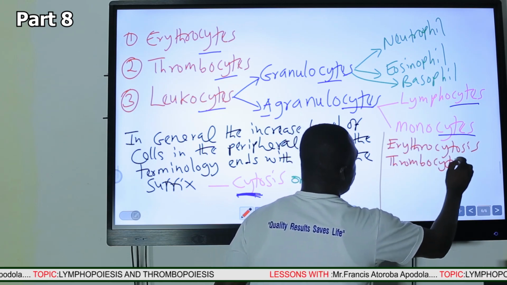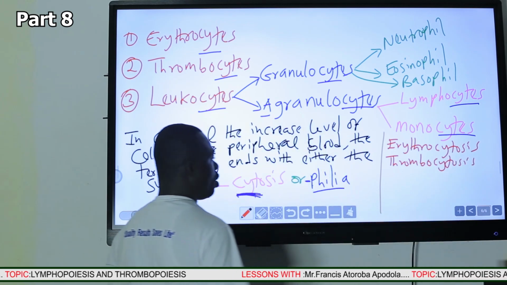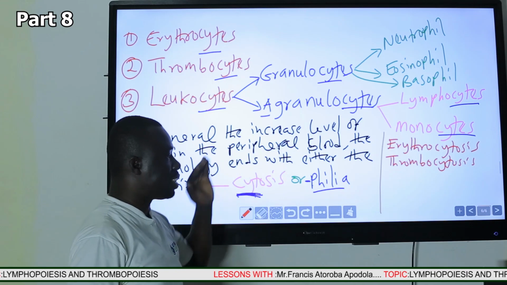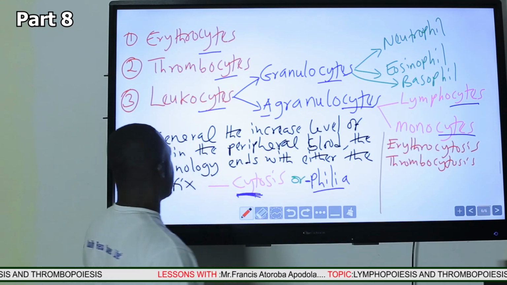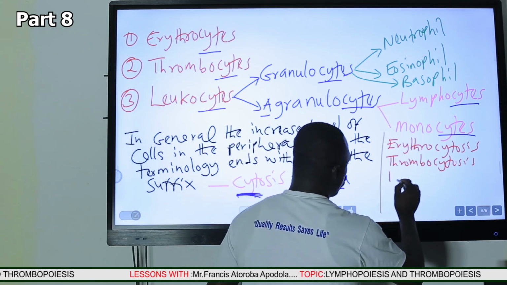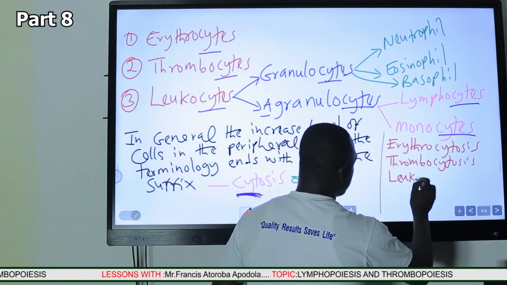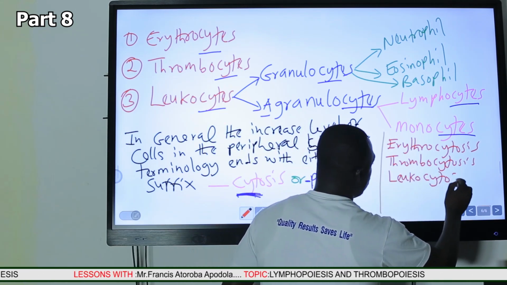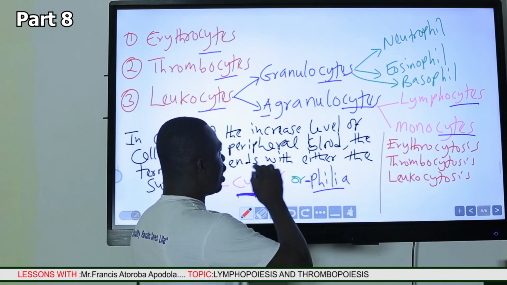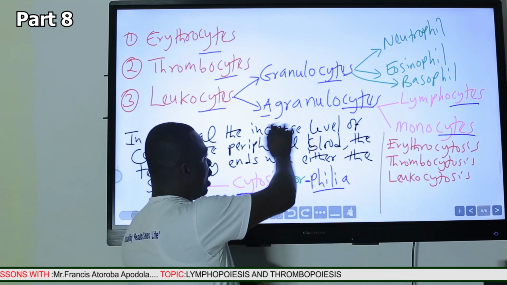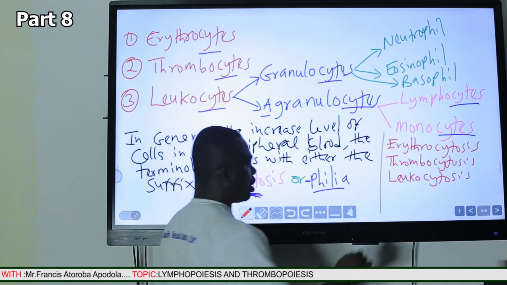All cells ending with the suffix cyte will end with cytosis as the increased level. Then leukocytes will be called leukocytosis. Granulocyte will be called granulocytosis. Agranulocyte will be called agranulocytosis.